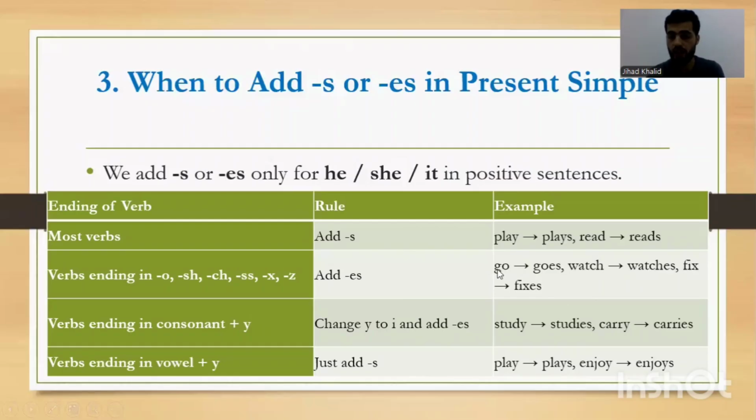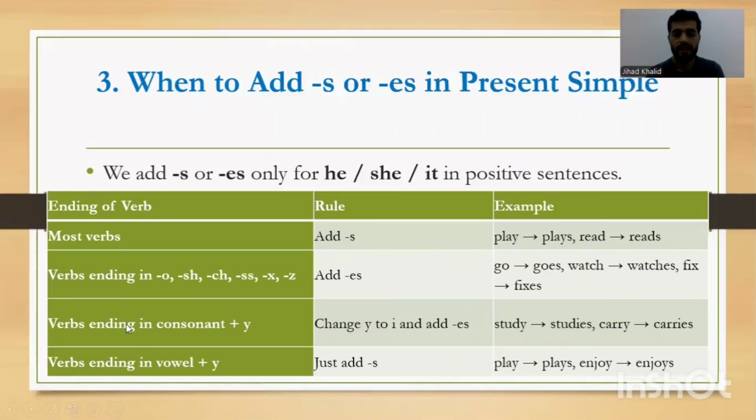So here, go, our last letter is what? O. Whenever it is O, we should add what? Es. So we say goes. Watch, here we have ch. At the end, what should we add, s or es? Es. Good job. Watch, watches. Fix is the same, okay?